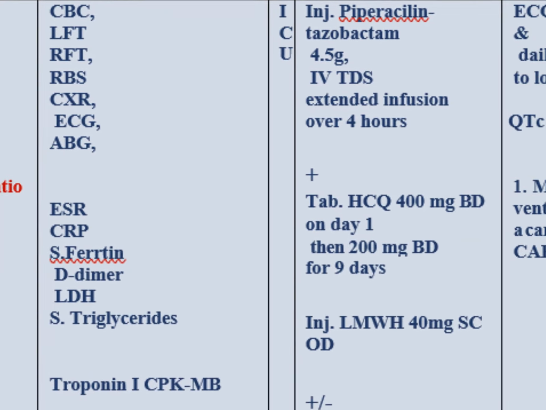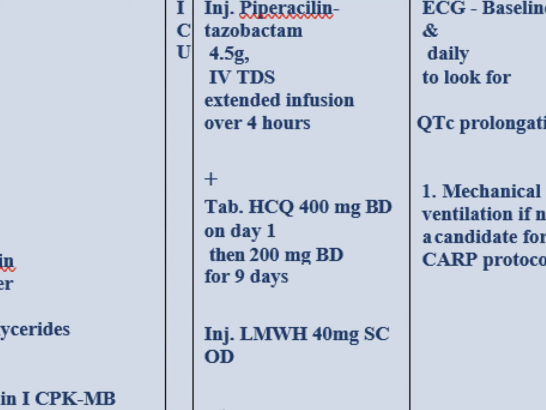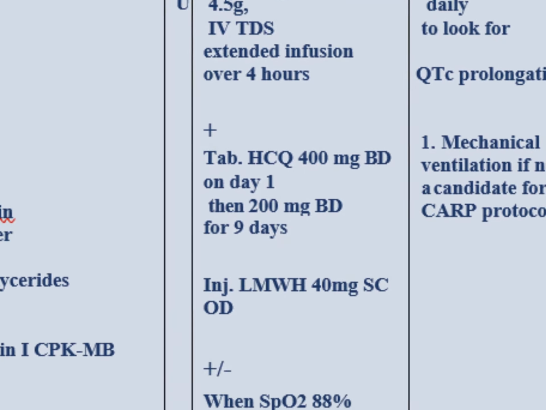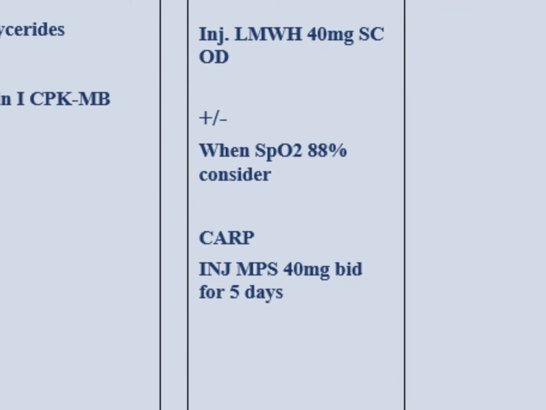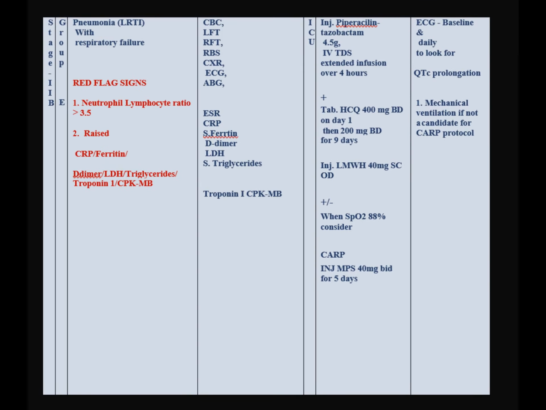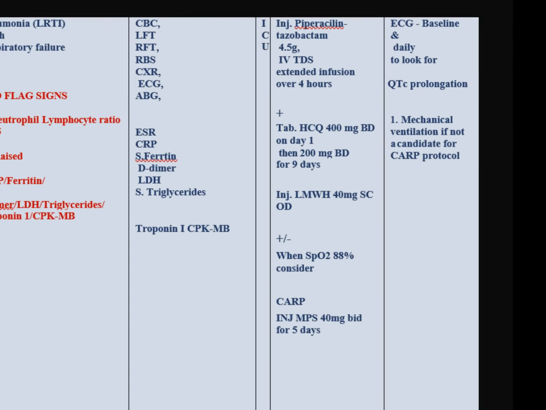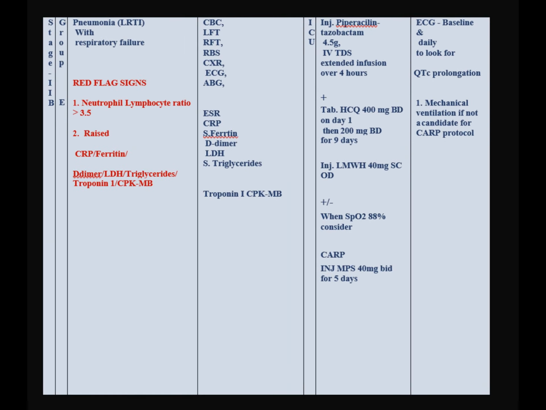Treatment includes the injectable antibiotic piperacillin tazobactam TID, HCQS, and low molecular weight heparin as a prophylactic dose, and the rest, like CARP and methylprednisolone, remain the same. ECG is the same, baseline and daily. If the patient is not doing well, put on a mechanical ventilator.